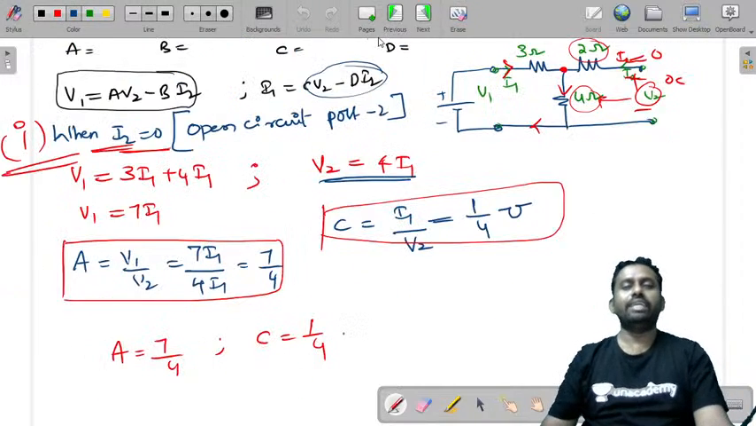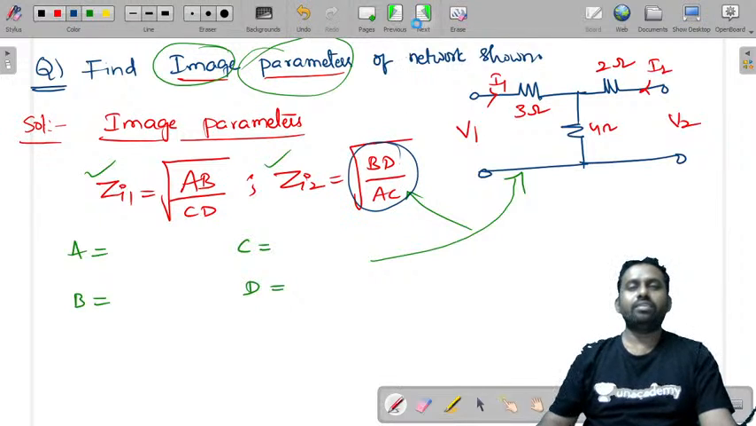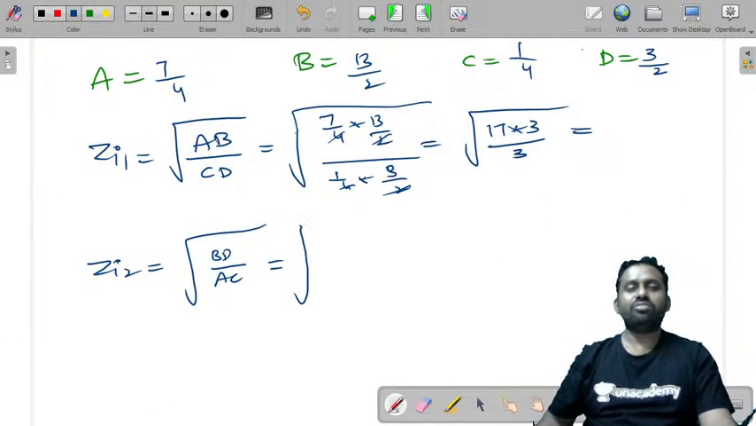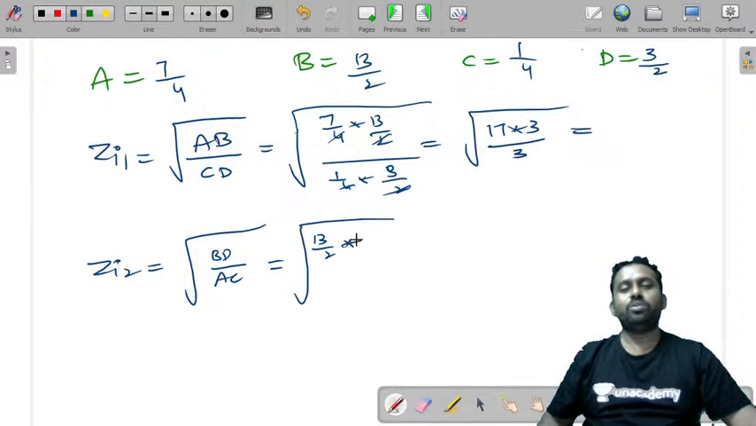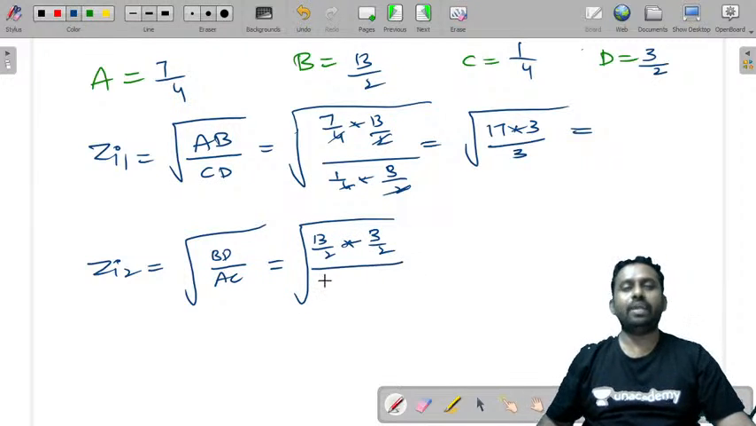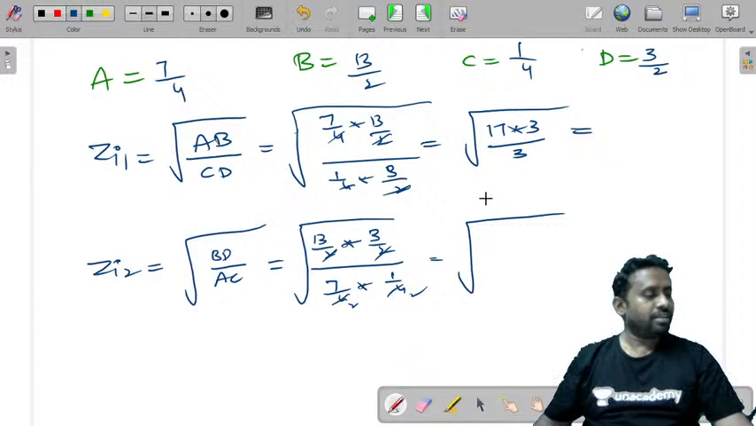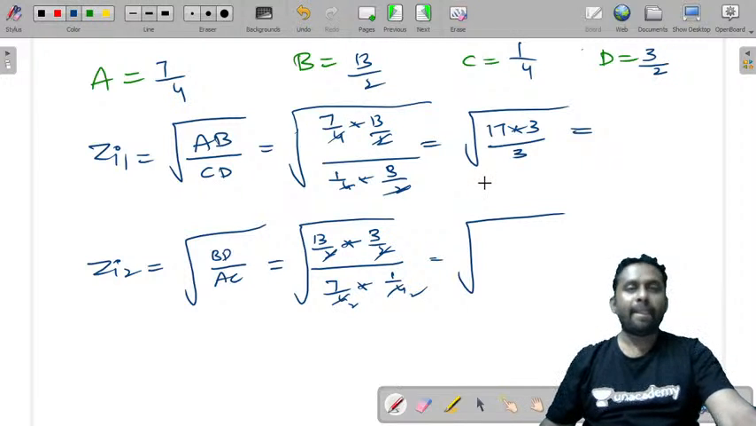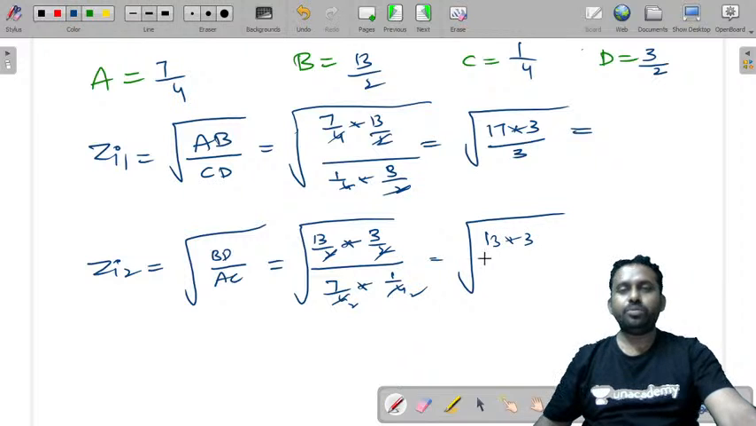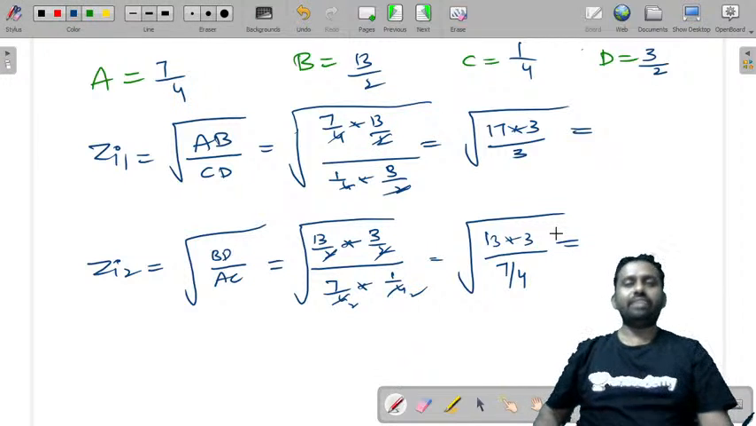Is that so or not? BD by AC. You can see BD by AC under root. What is the value of B? 13 by 2 into D is 3 by 2, by A is 7 by 4 into C is 1 by 4. Just try to simplify this to get the values. This is 13 into 3 by 7 by 4. So these are the values of ZI1 and ZI2.